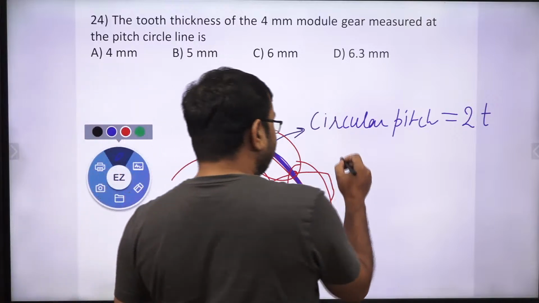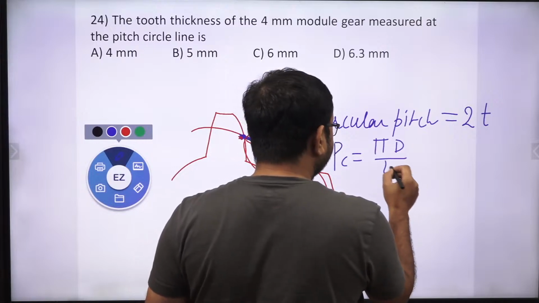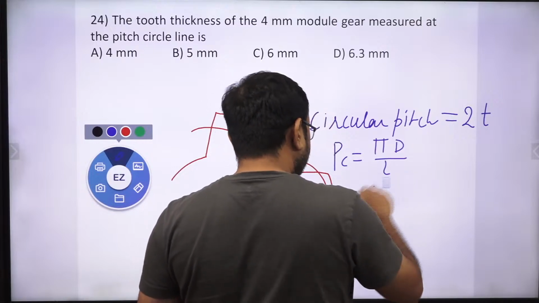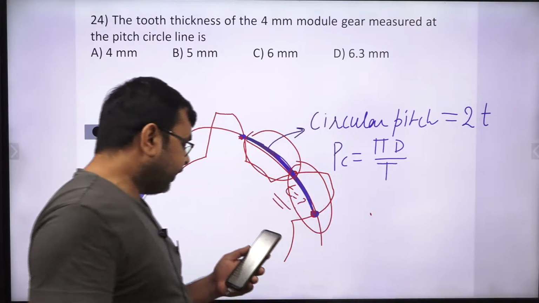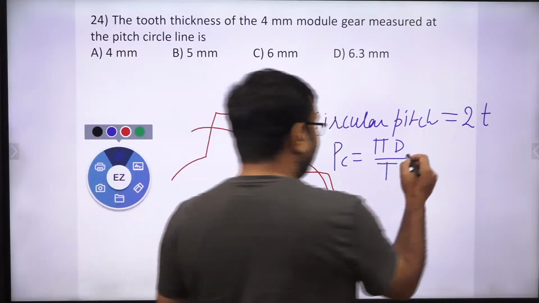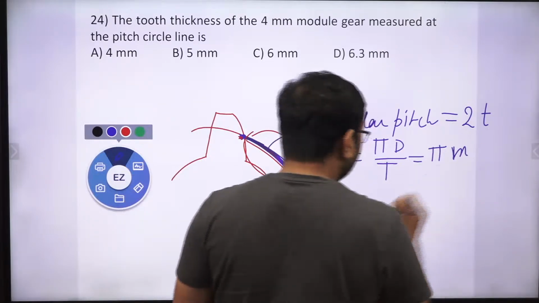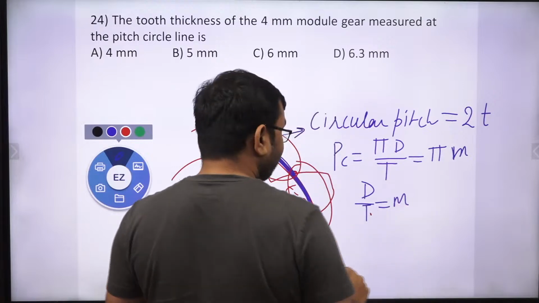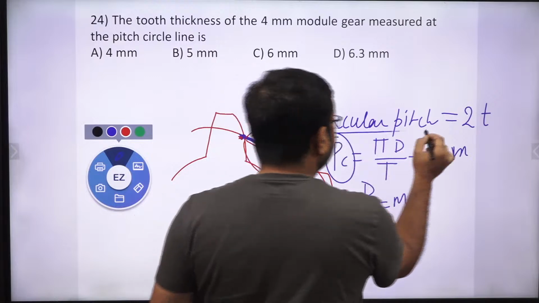And what about circular pitch? Circular pitch is nothing but pi d by T, where T is the number of teeth. Yes or no? And obviously we know that d by T is nothing but the module. D by T is the module. Yes or no? Correct. And obviously the circular pitch is 2t.